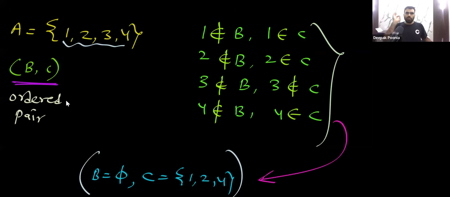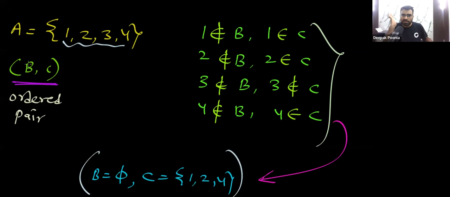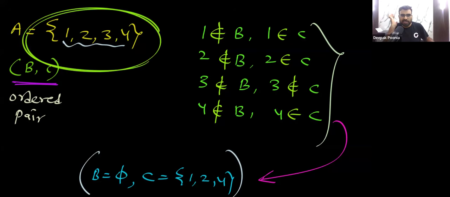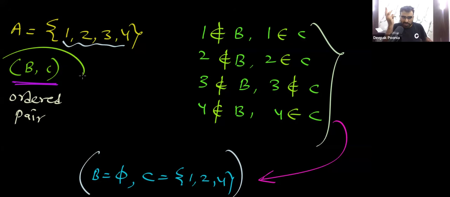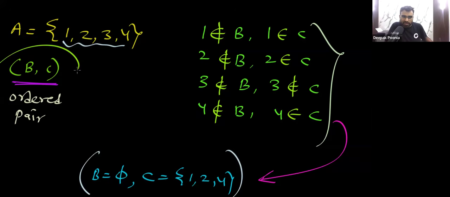So I hope you understood the point that for every element of this set A, we need to make a decision, and every element has three choices. That's how you are going to get these ordered pairs B, comma C, such that B, comma C are disjoint. Finally, the answer will be 3 power n, because every element of this set A has three choices. So the number of such ordered pairs B, comma C, where B and C are subsets of A and disjoint, will be equal to 3 power n. That is the answer.